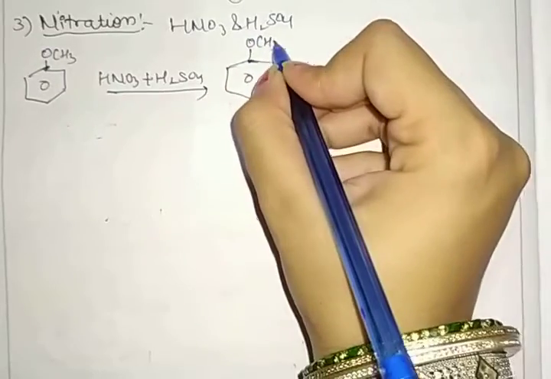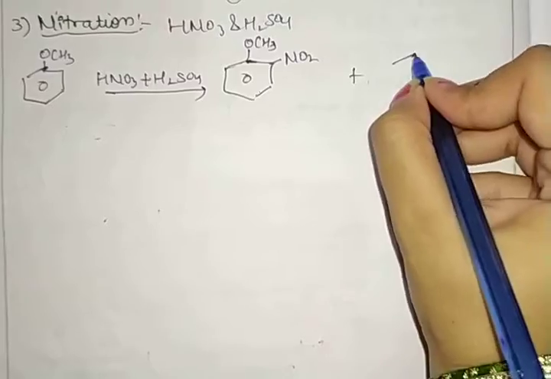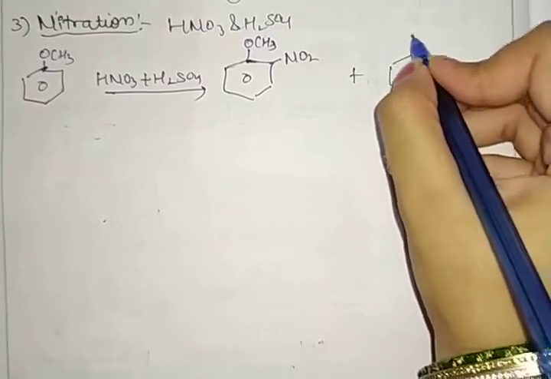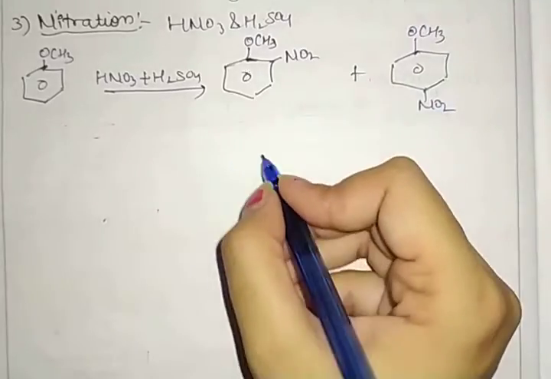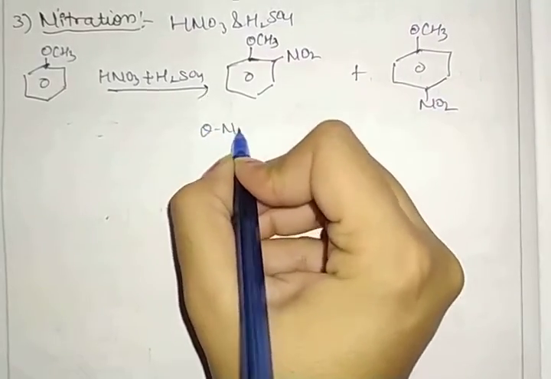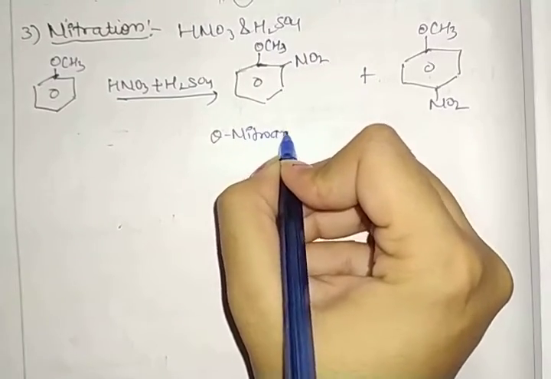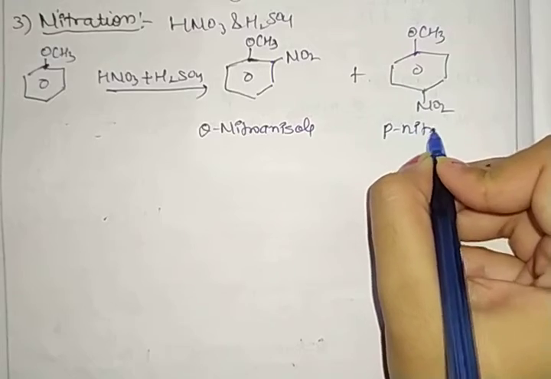So I am writing here OCH3 with NO2, plus a second product with the nitro group at the para position. Clear? The name of that compound is ortho-nitroanisole, and this is para-nitroanisole.